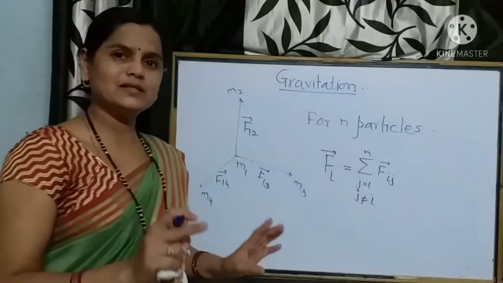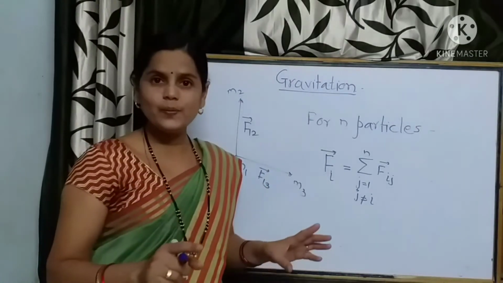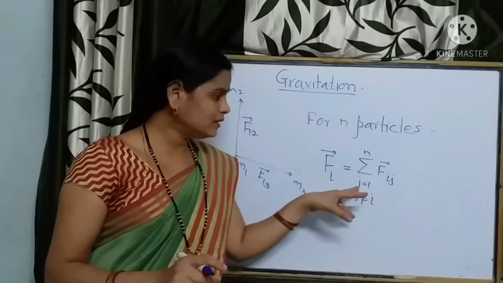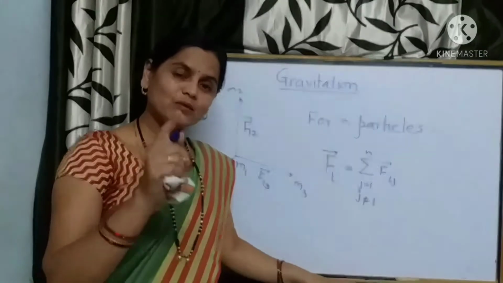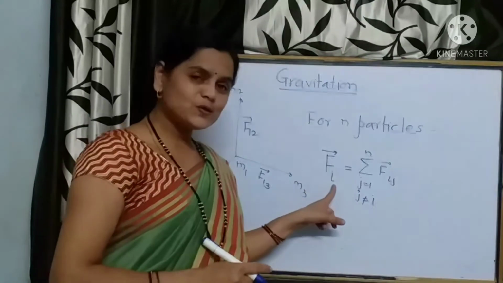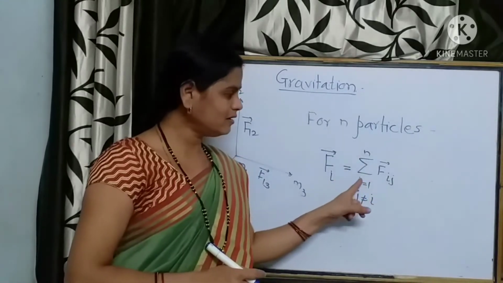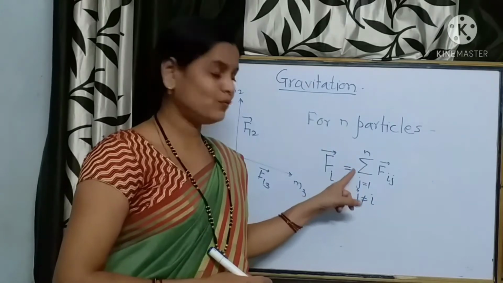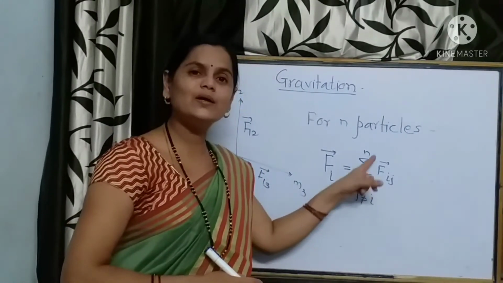Up to this, the concept is the same: this is a mutual force. It acts between any two particles. So suppose i and j are the two particles. Likewise, from j equal to 1 to n, the resultant gravitational force experienced by the ith particle is equal to the vector sum of forces experienced from the jth particles, j equal to 1 to n.